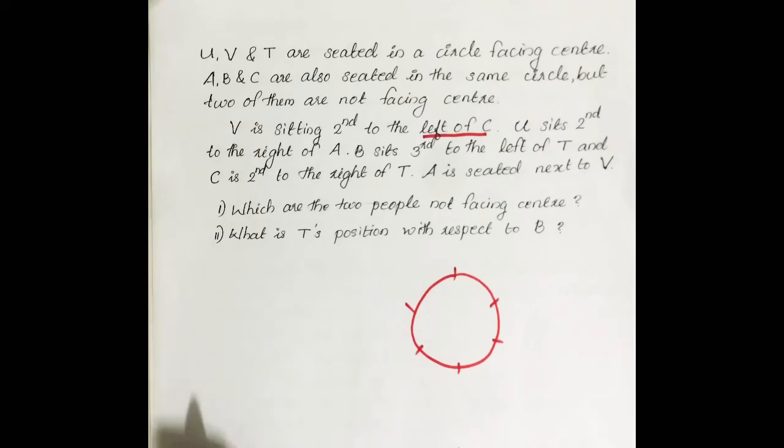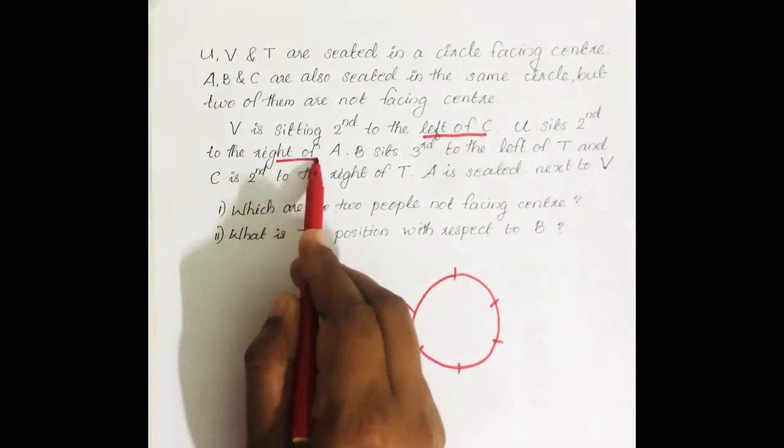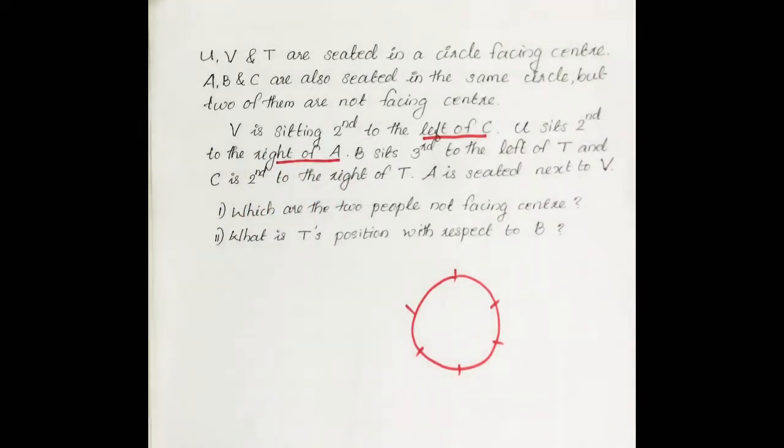So, it is better to check any other condition related to the clear direction of one person, that is, where it is clearly mentioned whether one person is facing center or outside. We can start with that person. In this question it is already given that U, V and T are facing center. So, we have to check any condition related to those three people's direction. Then we can start with that one. Here the second condition, U sits second to the right of A. Then also it is the same, right of A means we don't know the direction of A.